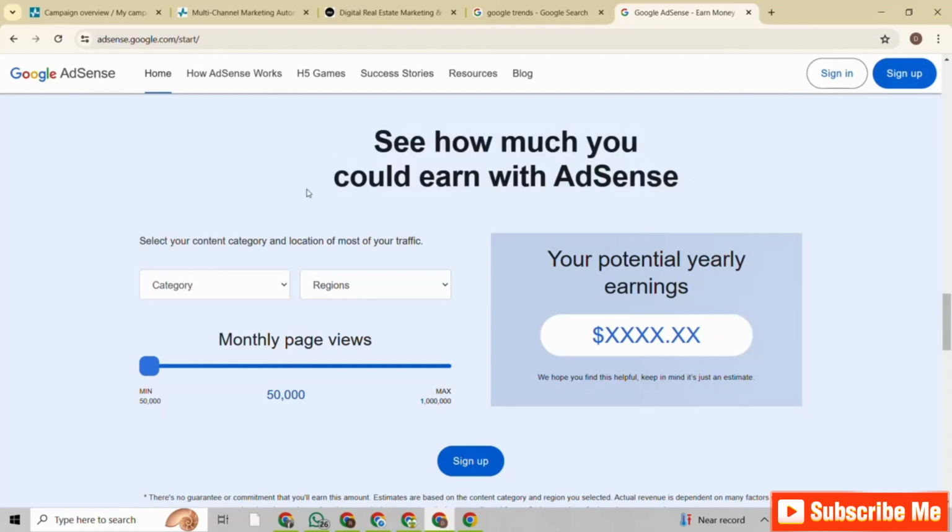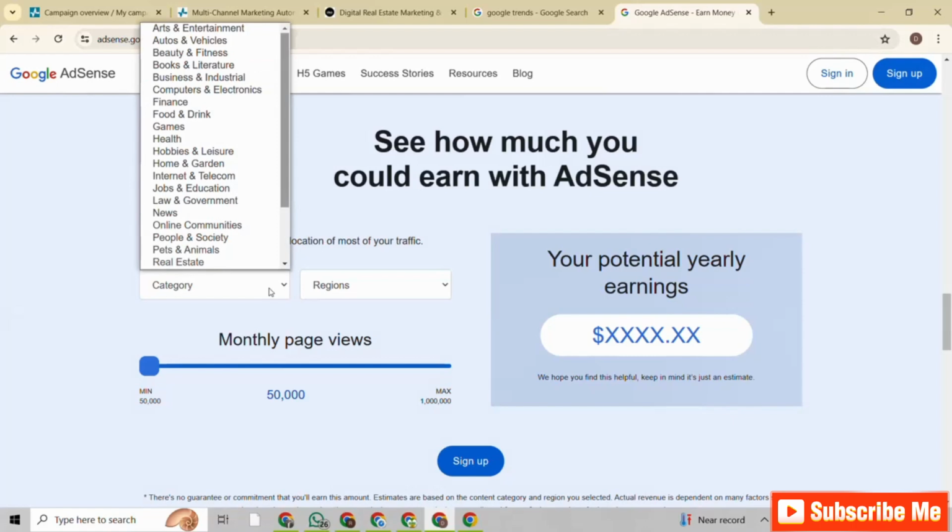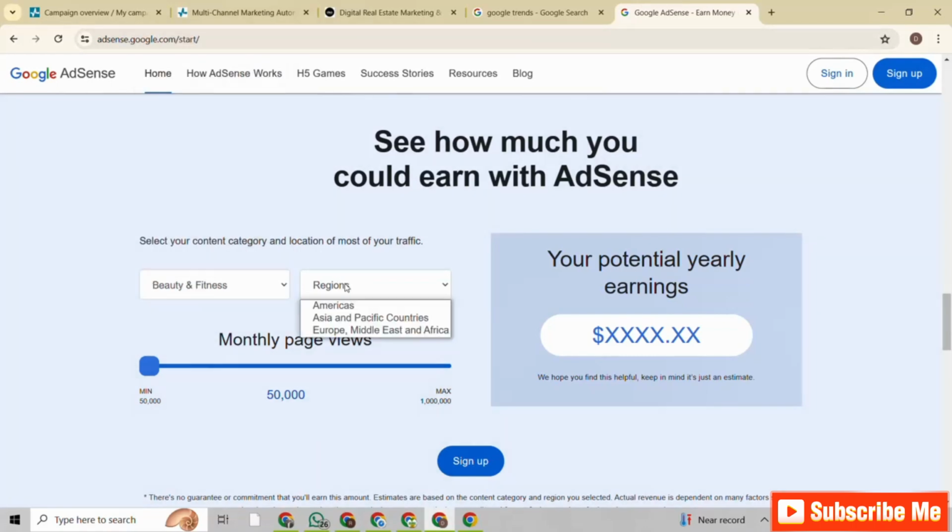So this is the money part of it. You want to choose an industry that, if you do all you need to do and you do it well, you can actually make a decent amount of money at the end of the month. So let's choose a category. For instance, beauty and fitness, and let's say we are targeting Europe, Middle East and Africa.